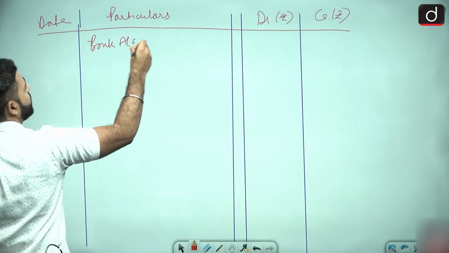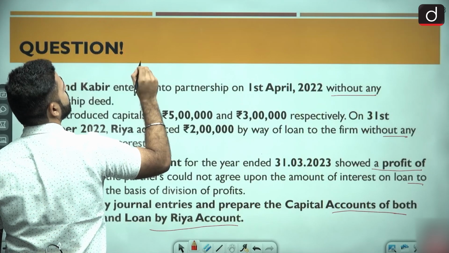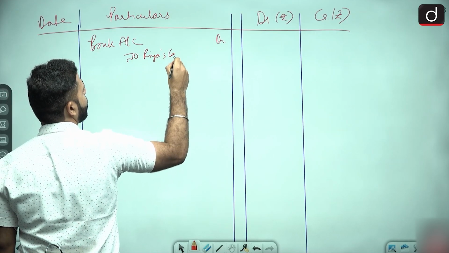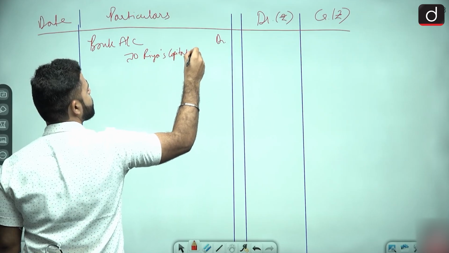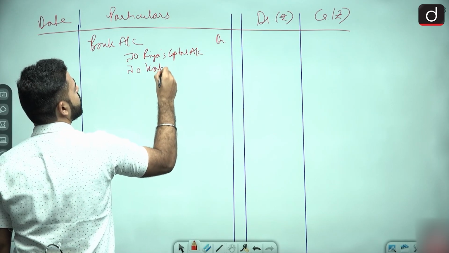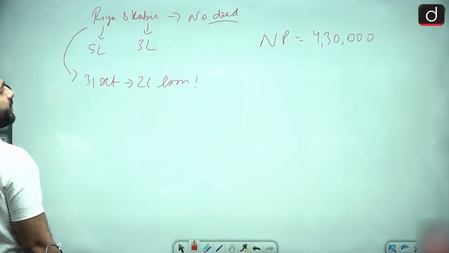The first entry will be bank account debit to Ria's capital account, to Kabir's capital account. What will be the amount?